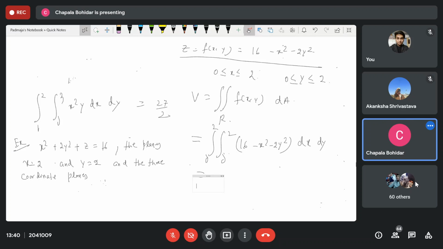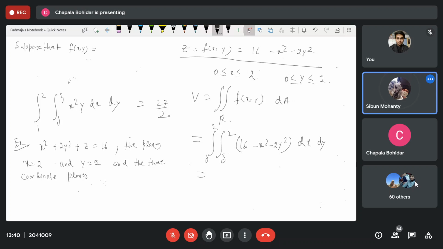Suppose that I'm writing here, the function f of x, y is equal to g of x and h of y.